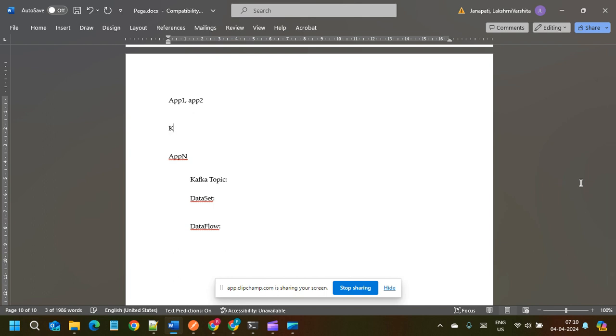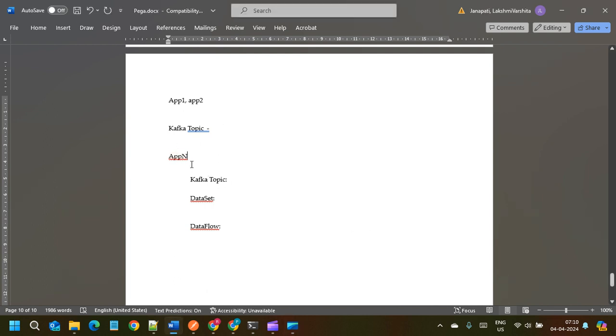Now it is the Kafka topic. A Kafka topic is nothing but something we can consider like a queue. The applications insert records into this topic, and the application which is serving receives the records from the queue and processes them.